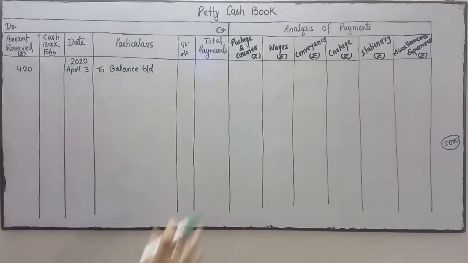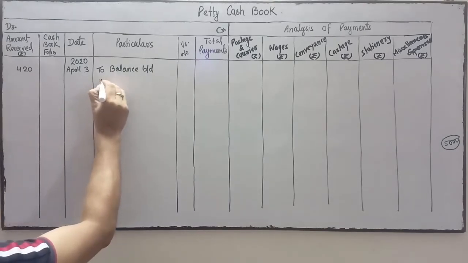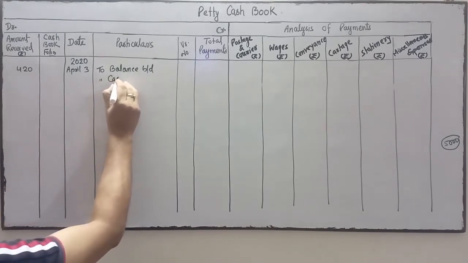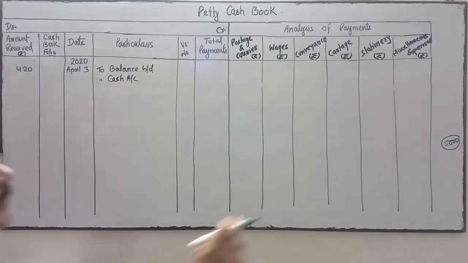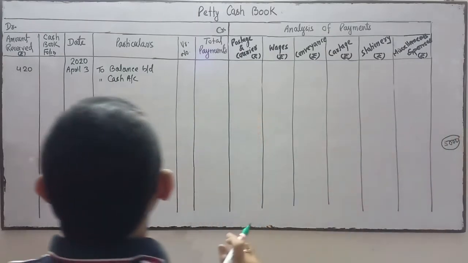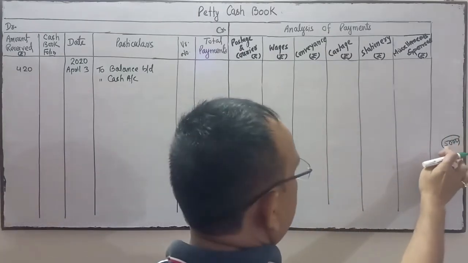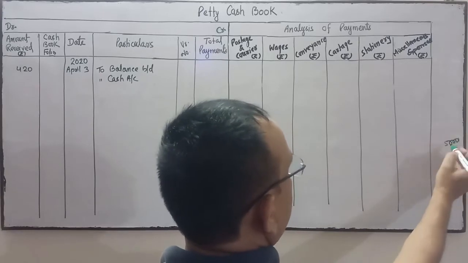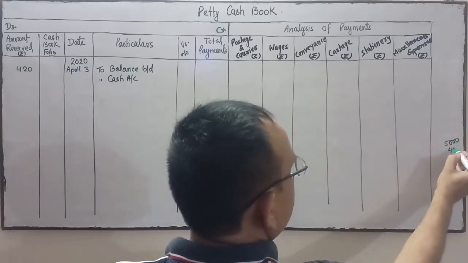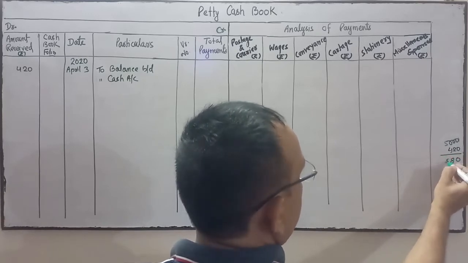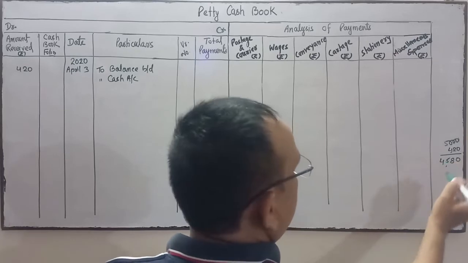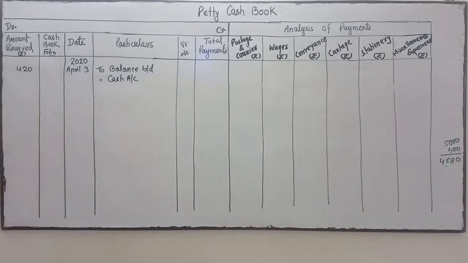Received cash to make the imprest. How much cash will the petty cashier receive from the cash account? How much cash will you take from the head cashier so that the amount will be 5,000? The petty cashier already has 420 rupees in hand. So how much amount will we take? We will take 4,580 from the head cashier.